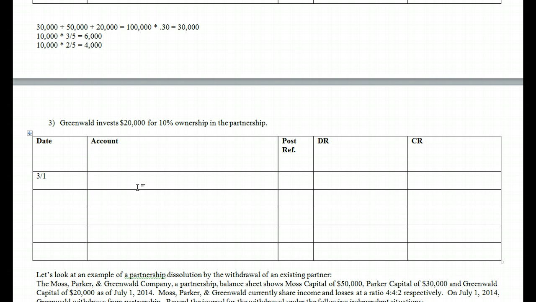Well, first and foremost, we know again that Greenwald is investing money and it's coming straight into the partnership. So we need to take into account that 20,000 in cash is being infused into our partnership accounts. Now, why is that happening? Well, that's because we've got this new partner, Greenwald, and we know we're going to have to give Greenwald some of this ownership that he's investing into. So we need to credit his account. Well, how much do we need to credit the account for?